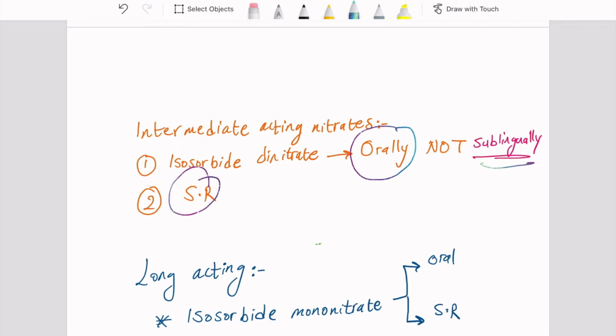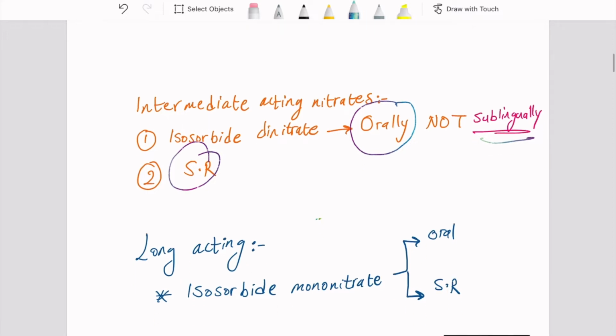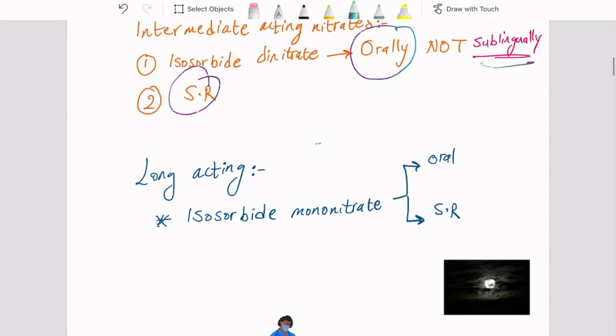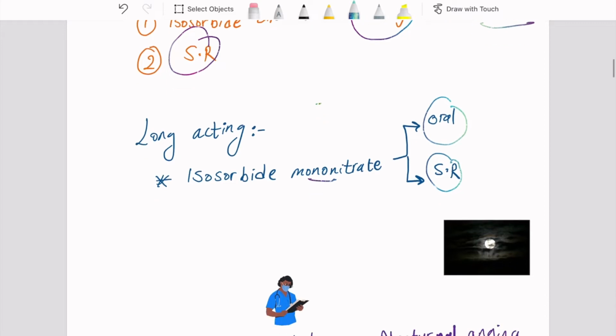Now, the sustained release has a duration of action between 6 and 10 hours, and the onset will be in 30 minutes. Now, for the long-acting nitrates, these include isosorbide mononitrate, and it has two forms, the sustained release form and the oral form.